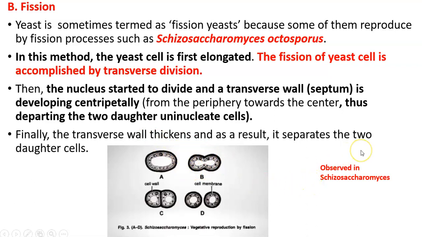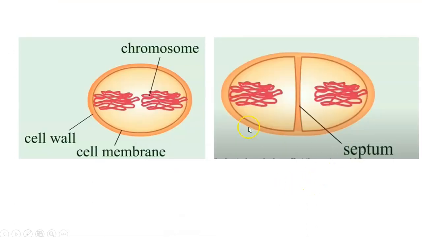This is also an easy to reproduce diagram. Okay, this was the parent unicellular Saccharomyces. It got elongated, a transverse wall or septum got formed, and by that time all cell organelles replicated and one copy each went to each daughter cell. Then it will be detached at this point, and new thalli are formed.